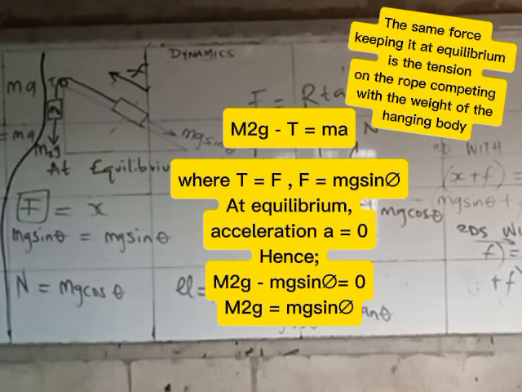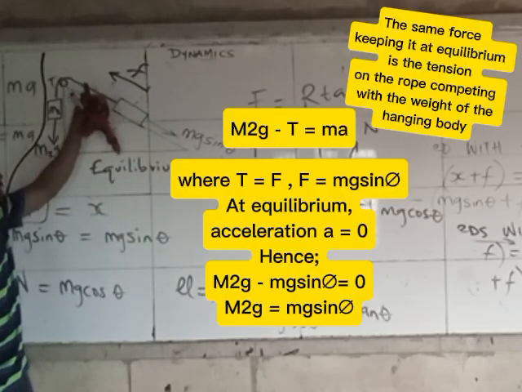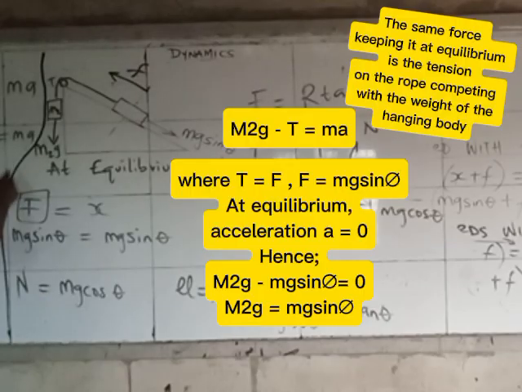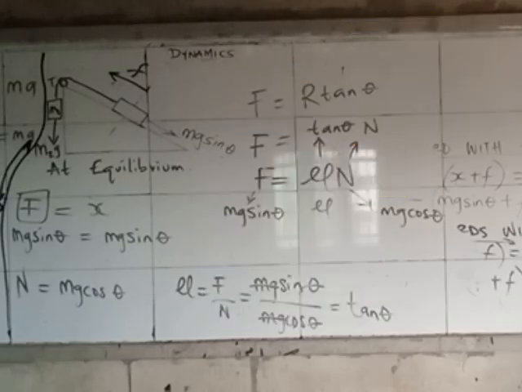So if that be the case, remember that at equilibrium, we said that there is no change in direction, no movement. But assuming there is movement, we put a for acceleration. So at equilibrium, the a that is here will be 0. So 0 times m is 0 equals minus mg sine theta. By the time the weight on this object is able to move over, it is mg sine theta.